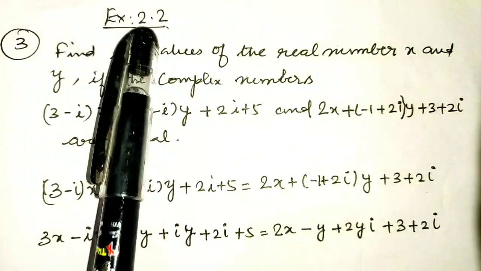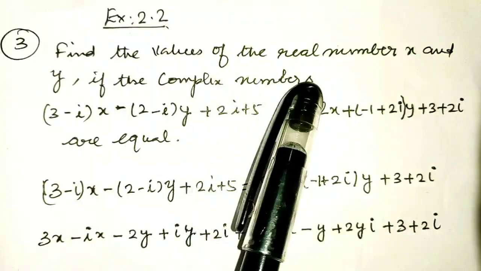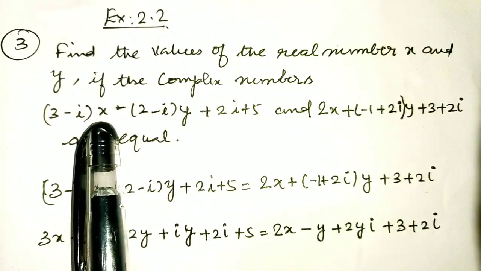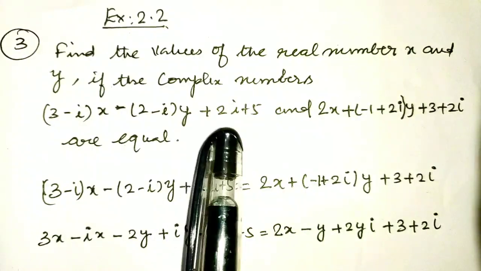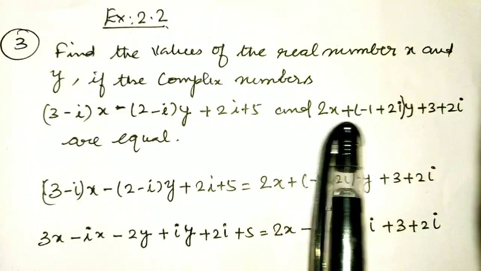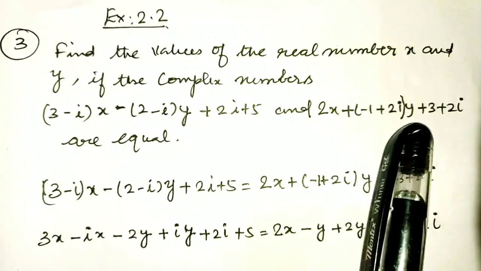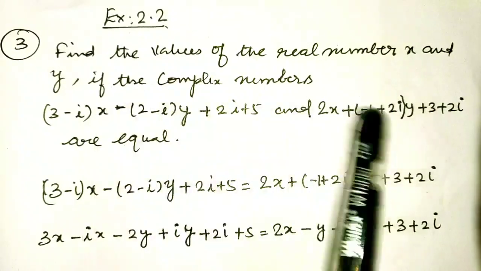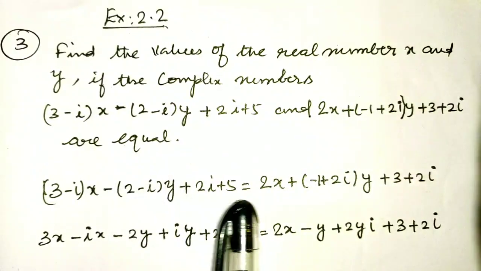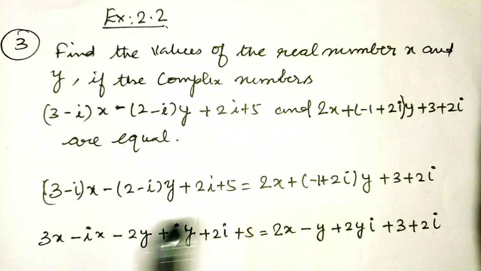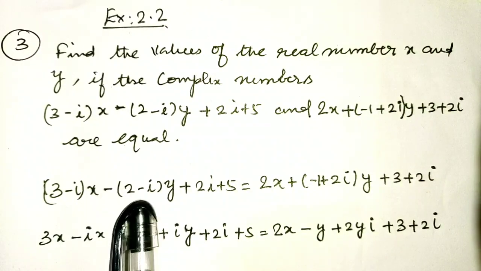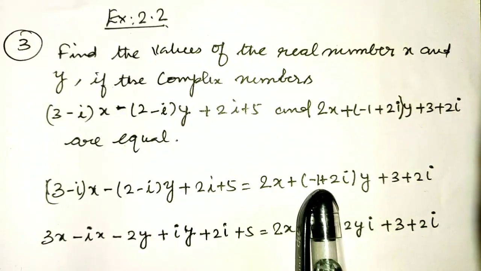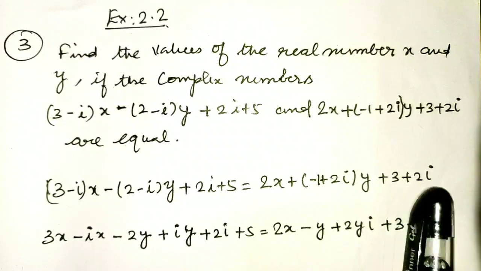Next, third sum in this exercise 2.2. Find the values of real numbers x and y if the complex numbers (3 minus i) x minus (2 minus i) y plus 2i plus 5 and 2x plus (minus 1 plus 2i) y plus 3 plus 2i are equal. So here these two complex numbers are equal. So I am going to equate these two complex numbers, the left side and the right side. So (3 minus i) x minus (2 minus i) y plus 2i plus 5 is equal to 2x plus (minus 1 plus 2i) y plus 3 plus 2i.